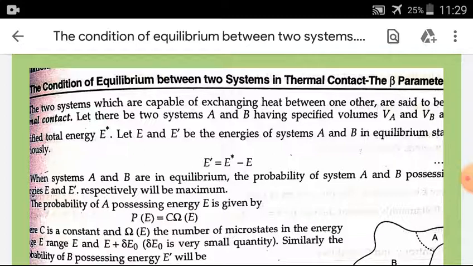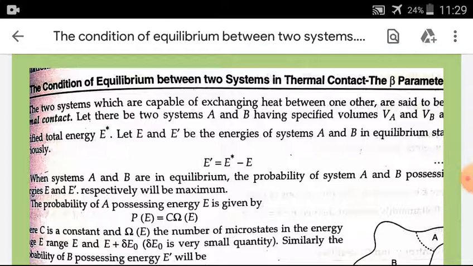Let there be two systems A and B having specified volumes V and V B and specified total energy E star. Let E and E dash be the energies of the system A and B in equilibrium state. Obviously, E dash is equal to E star minus E. When systems A and B are in equilibrium, the probability of systems A and B possessing energies E and E dash respectively will be maximum.